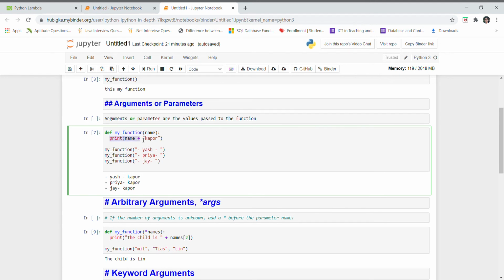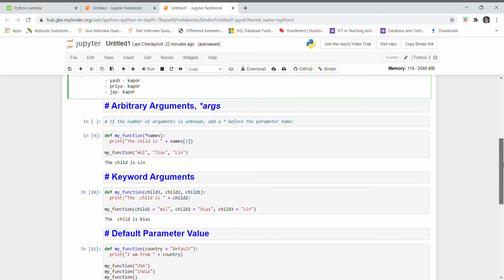Here I print name plus Kapoor. Whatever name is present in the parameter will be concatenated with Kapoor. Here I am passing these arguments: Yash, Priya and Jay. Whenever I call my_function, this gets printed, that is Yash, Priya and Jay concatenated with Kapoor. Here name is the parameter, and Yash, Priya, Jay are the values that we pass when we call the function.